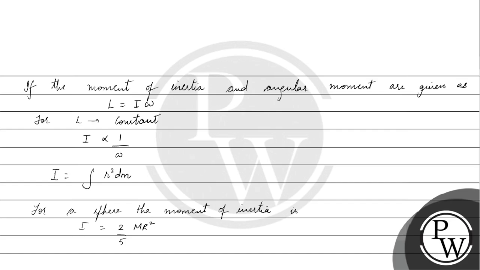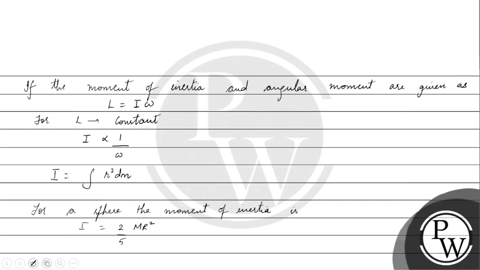और क्योंकि sphere को एक radial symmetry होता है, it does not matter along which diameter the axis is. So the sphere will have the moment of inertia given by 2 by 5 mr squared.